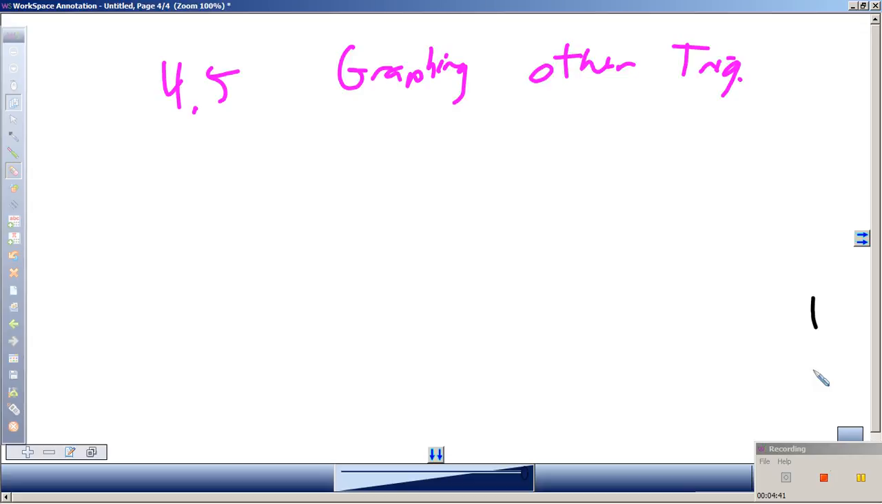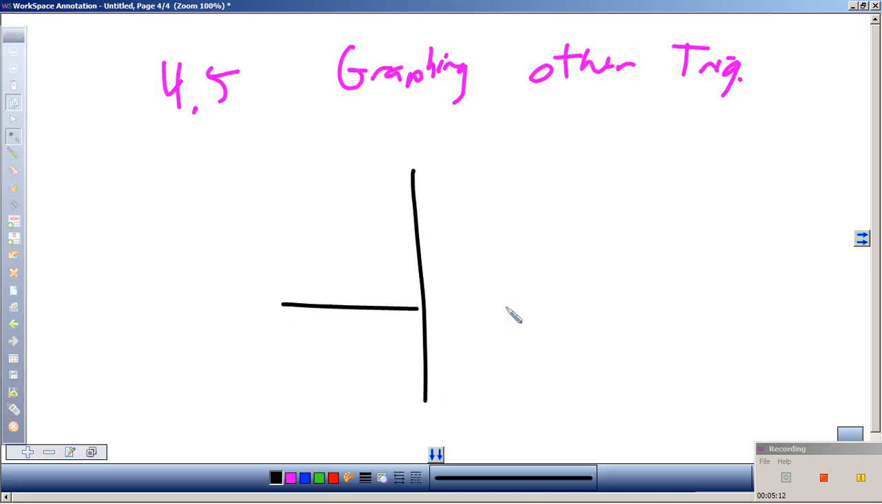Is tangent periodic? Does it repeat the same pattern over and over again? Yes, because you're going around in a circle, it starts repeating. However, the interesting thing with tangent, how often does tangent repeat? Okay, is it every 2 pi? So, what is tangent of 0, for example? Come on, man.